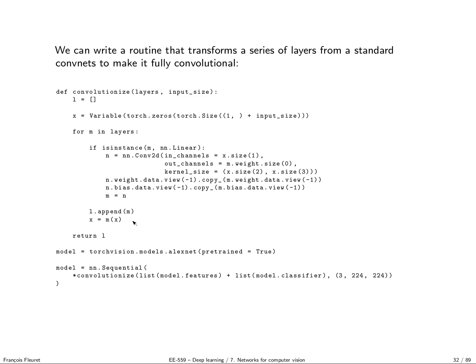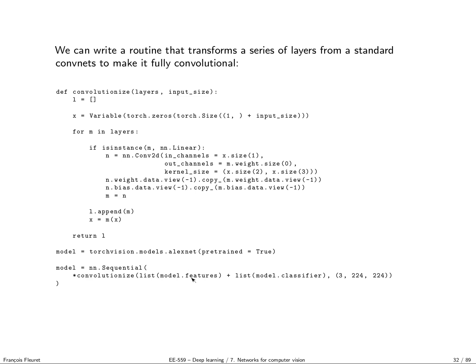And then I add this resulting layer, so in the case of a linear layer I replace it by a convolution layer and put it in my list, and then I update the size of my tensor for continuing my loop, and I return the list. So now I have a model, AlexNet, which I load pretrained, and I call my convolutionalize with the list of model features.